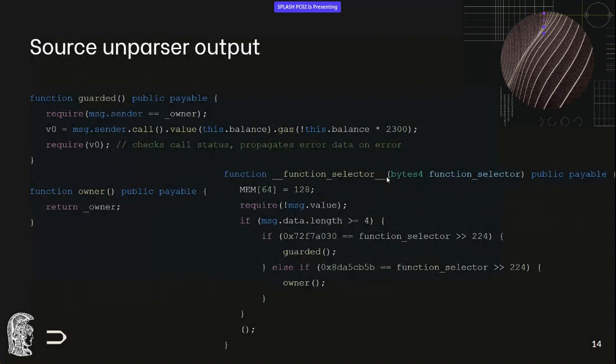Now, the output of that for this particular contract looks like that. So you can see we have the two public methods on the left, and on the right, it's the function selector logic, which chooses the correct public function for the contract, and we use it for completeness in our output. Now, it's a simple contract, so our decompilation output looks very close to the source, but generally we do a good job.